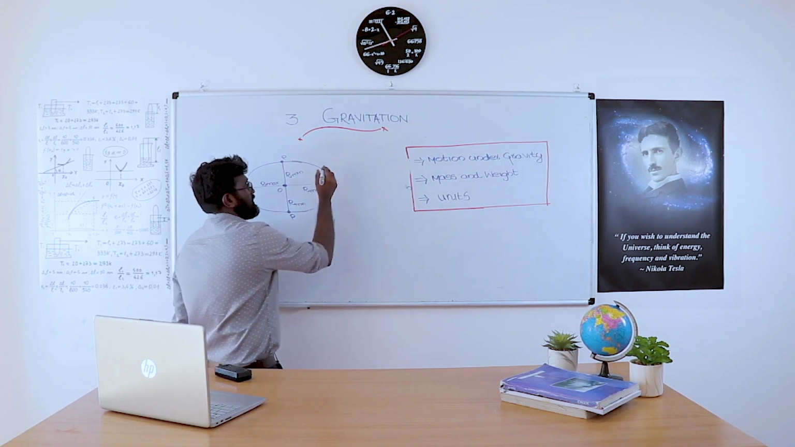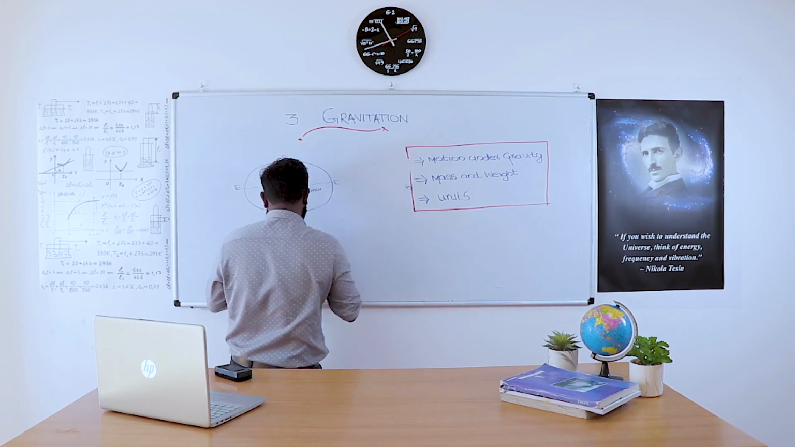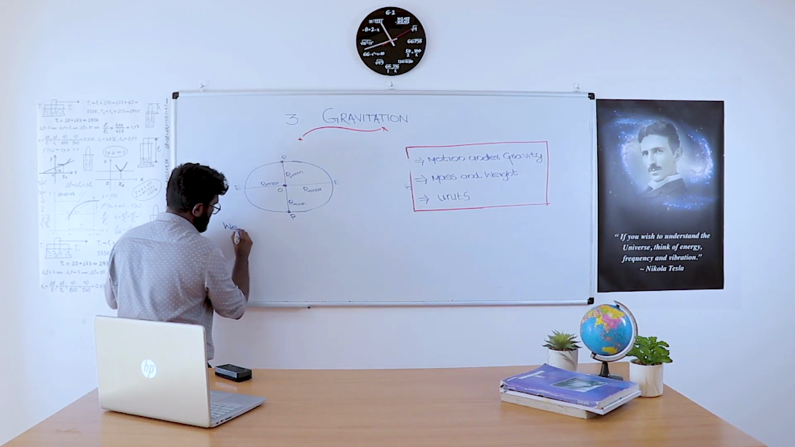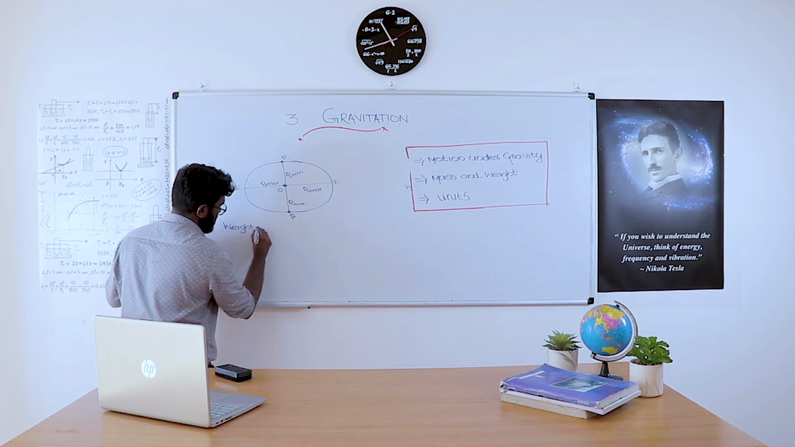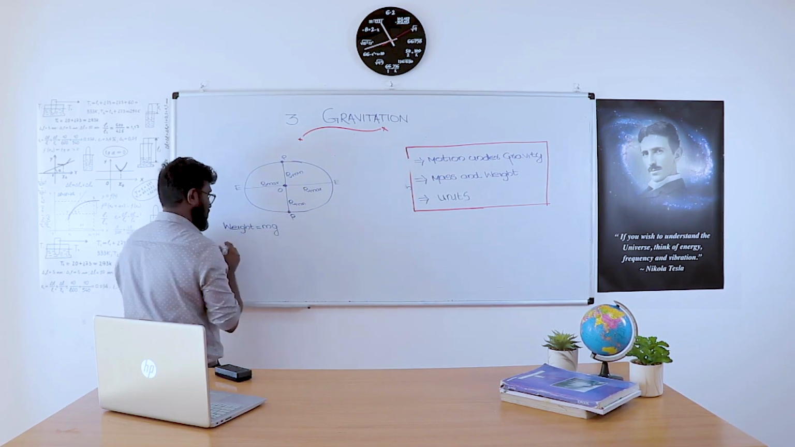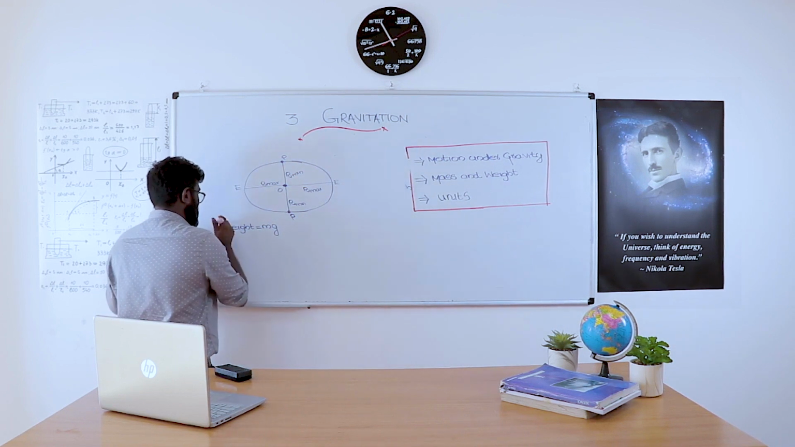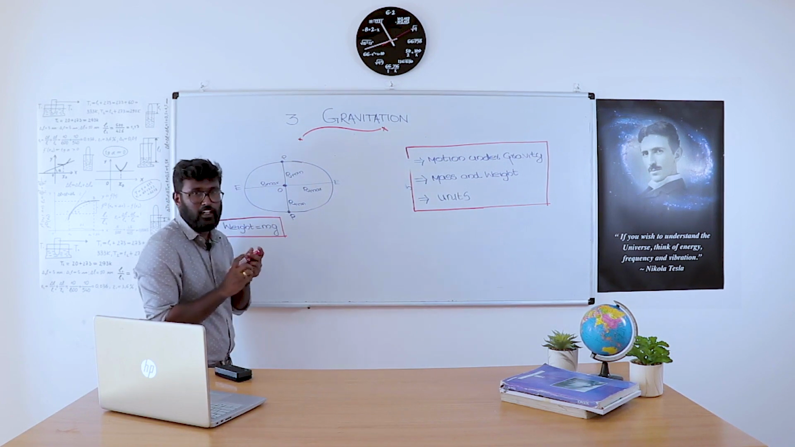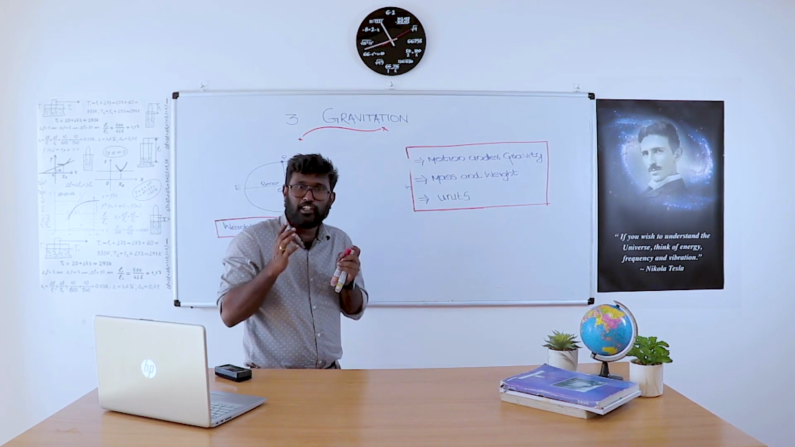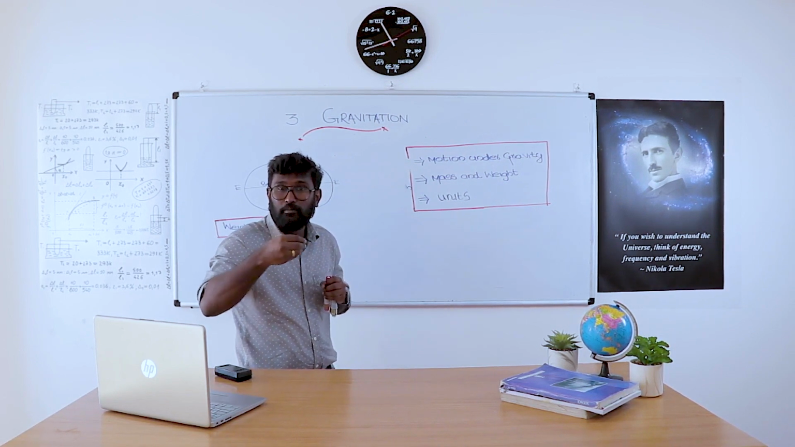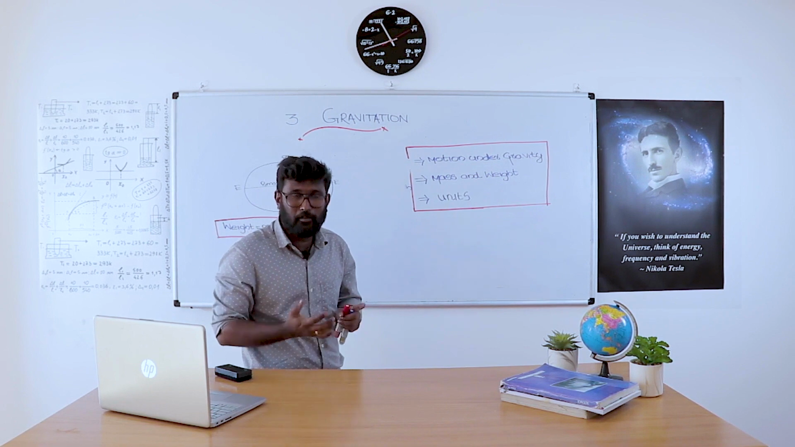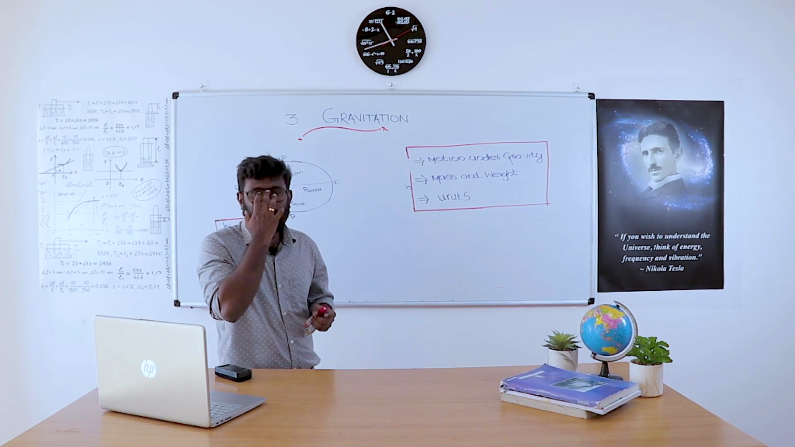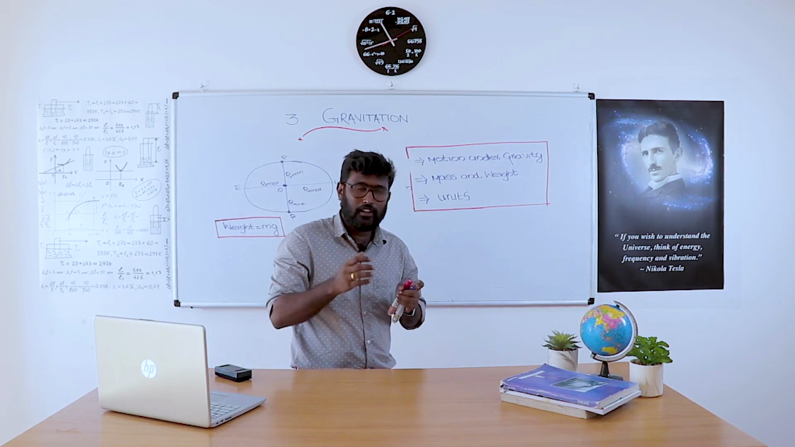What is the equation for weight? Weight is equal to mg. That is, weight equals mass into gravity. Gravity means acceleration due to gravity. As we all know, the value of acceleration due to gravity, g, is equal to 9.8 meter per second square. Is that constant? It is not constant. The acceleration due to gravity is slightly varying, that we have to discuss here.